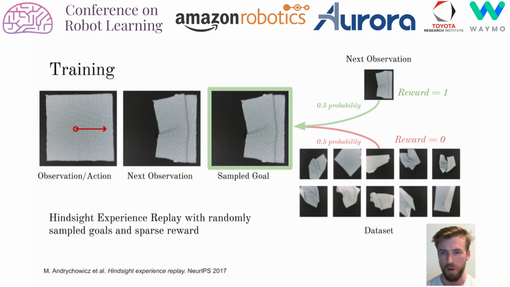To train this Q network on offline data, we use hindsight experience replay with a sparse reward. We sample experience tuples from the dataset, consisting of observation, action, and next observation. We then sample a goal by either sampling a random observation from the dataset, or we use the achieved next observation as the goal, with equal probability. If the goal is the next observation, the transition is labeled with a reward of 1, otherwise 0. Our discretization approach and use of fully convolutional networks allows us to avoid some of the typical pitfalls of batch RL, which is known to be particularly bad in continuous action spaces.